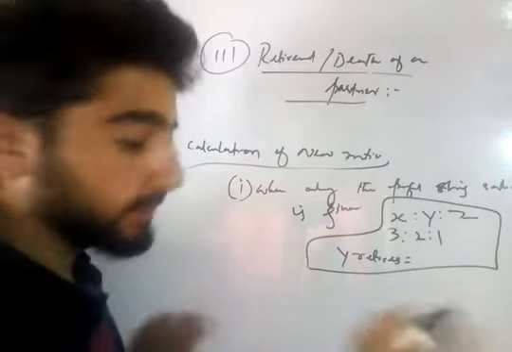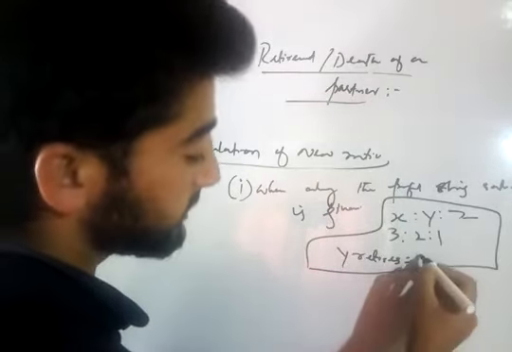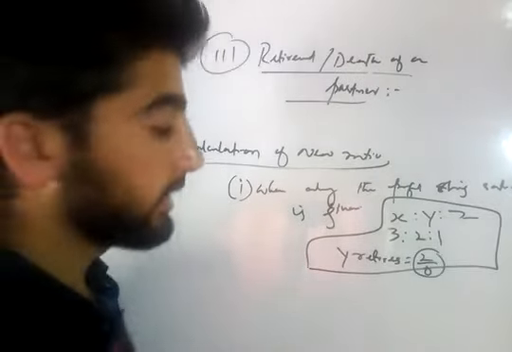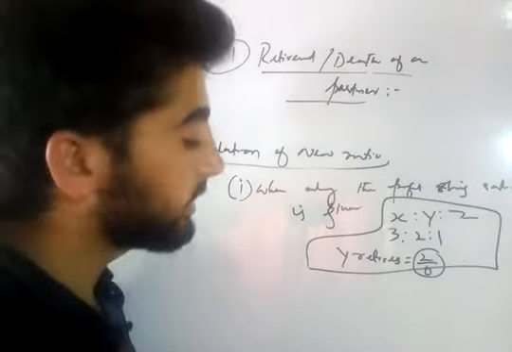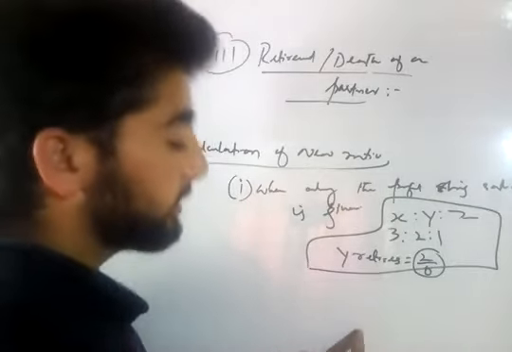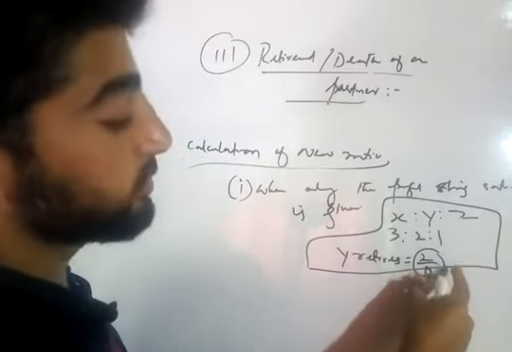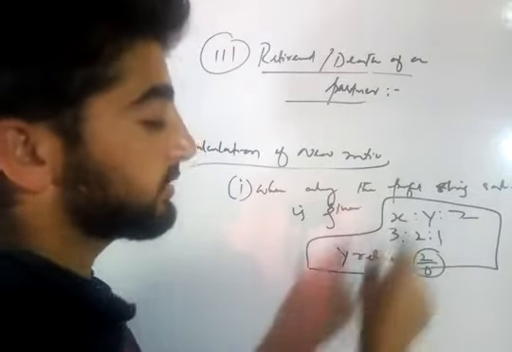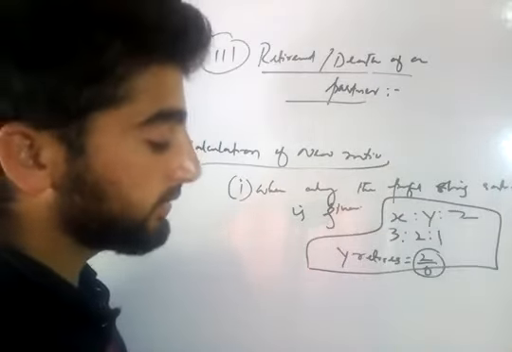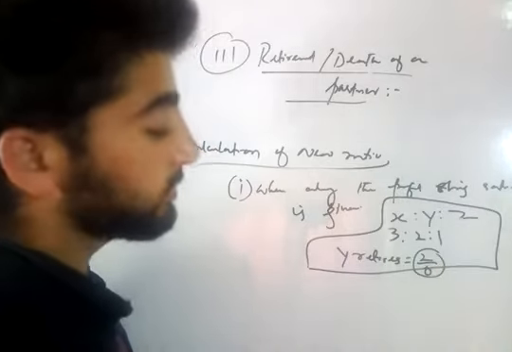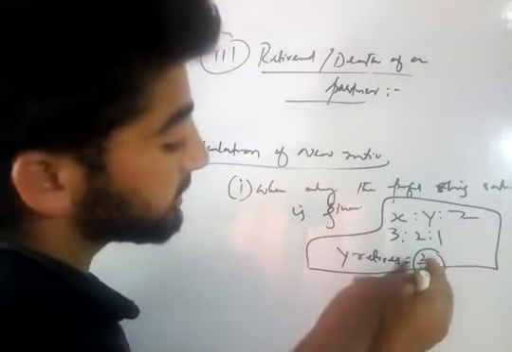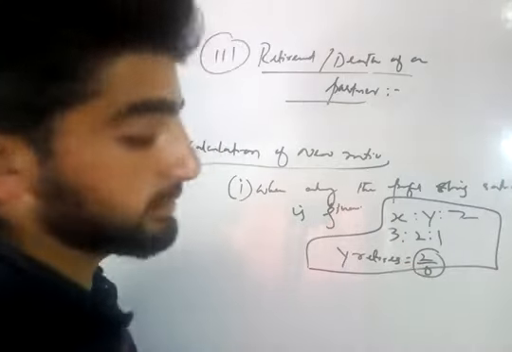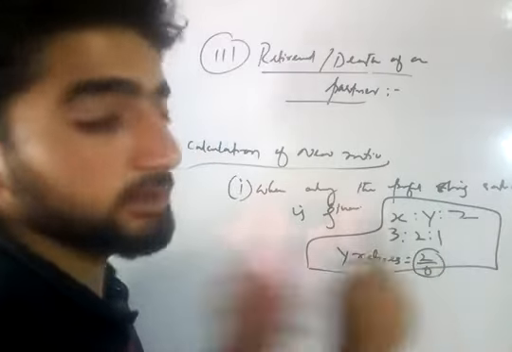Now when Y retires, how much does he leave? 2/6. It will not be given in these problems in which ratio this 2/6 is shared by X and Z, or how much X takes out of this 2/6, or how much Z takes out of it.